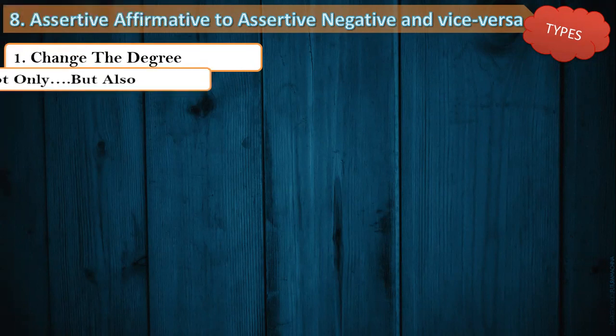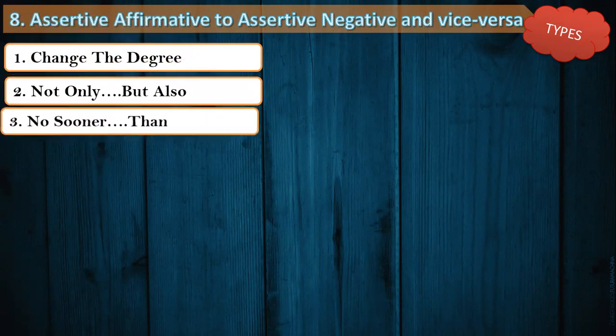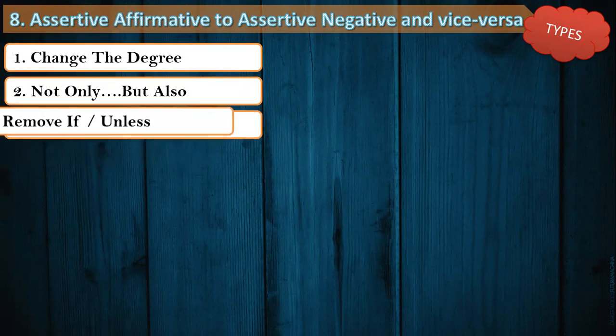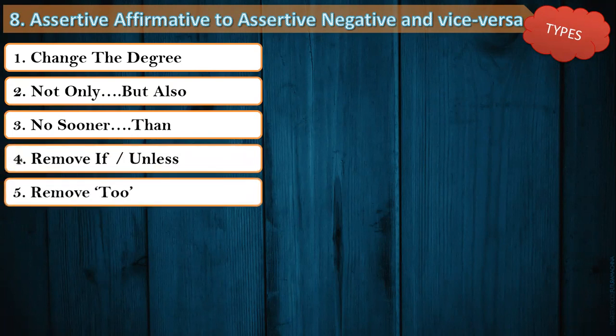We can use the degree of comparisons to make the changes. Likewise, we have many other changes. For example, we can use not only but also, we can use no sooner than, we can use removal of if and unless method to change from affirmative to negative and vice versa. Then we can also use removal of to. We have learned all these methods in lecture number 6.